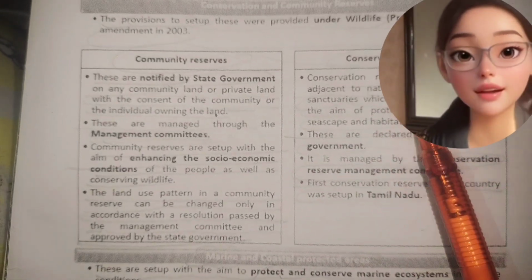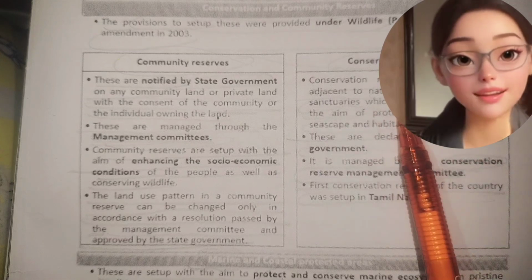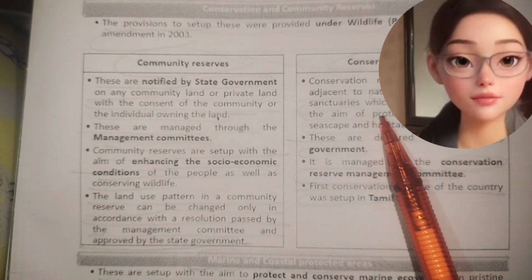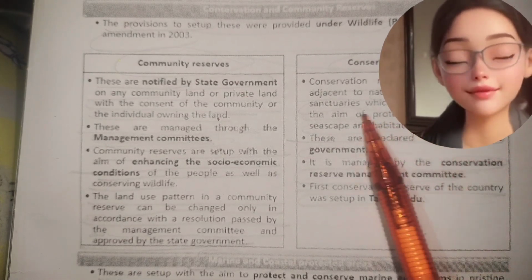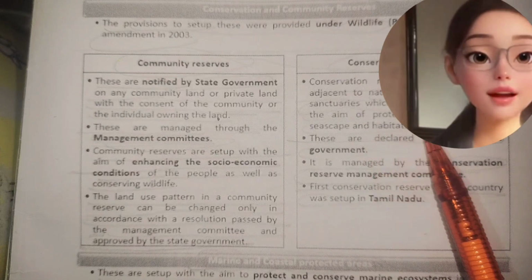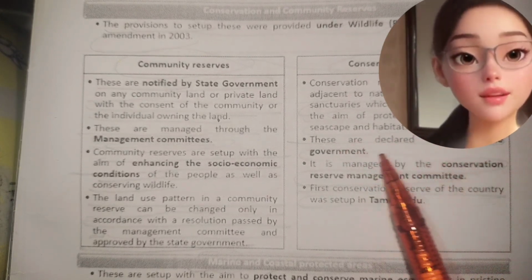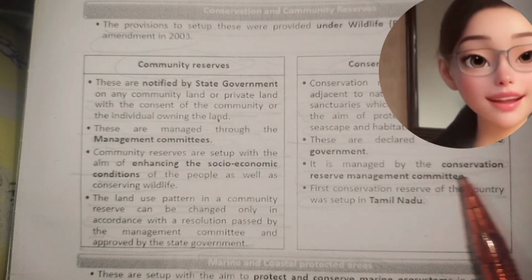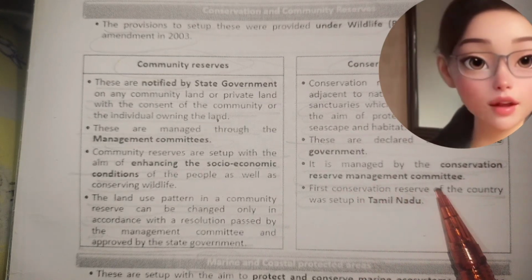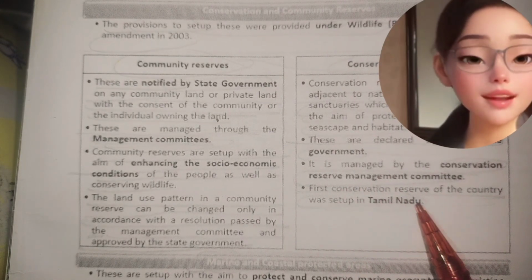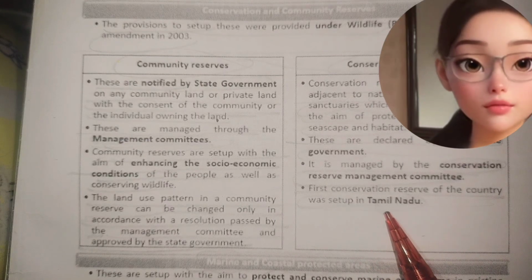Conservation reserves. Conservation reserves are the areas adjacent to national parks and wildlife sanctuaries which are declared so with the aim of protecting the landscape, seascape, and habitat. These are declared by the state government. It is managed by the Conservation Reserve Management Committee. The first conservation reserve of the country was set up in Tamil Nadu.